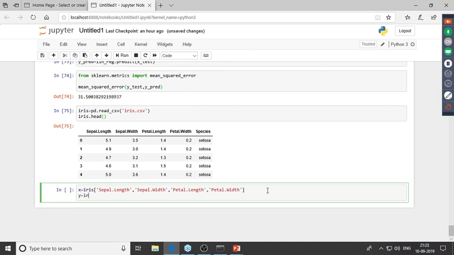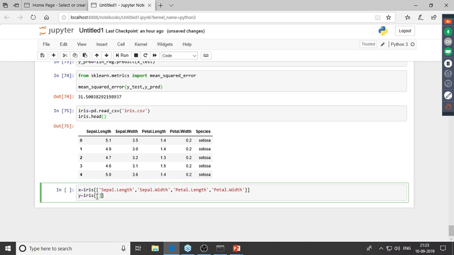And then going ahead, I'll extract the dependent variable, which would be species. Now again, let me not make the same mistake and actually extract these out as a data frame over here. I'll cut this out and I'll paste this inside this. Let me also put in double braces over here. Let me cut this out and paste this inside this.